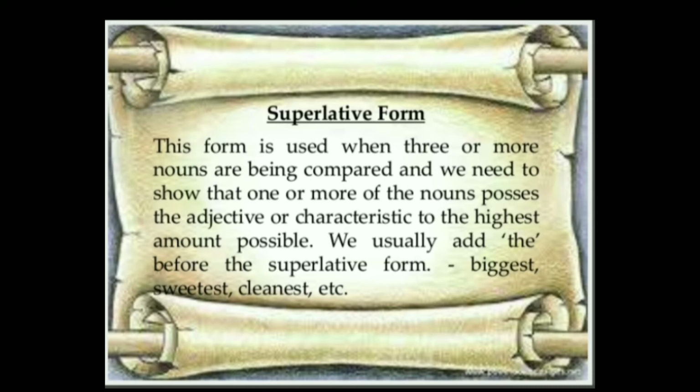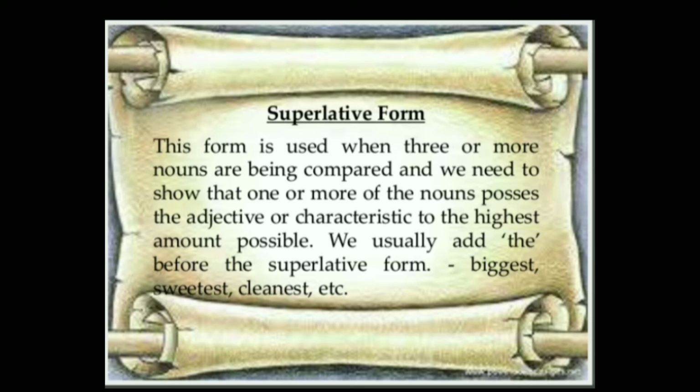We usually add the article before the superlative form of adjective. The biggest, the sweetest, the cleanest. Let's take some example. The blue whale is the largest of all animals on the earth. Tom is the wisest among all other boys in the class. This man is the oldest of all.